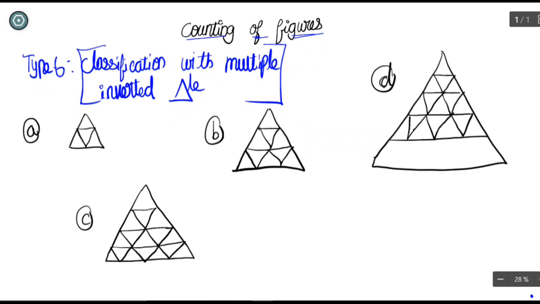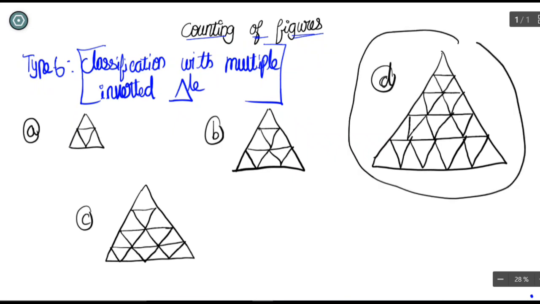So am I drawing it correctly? I hope yes. So you have to get 4 here. So how is it possible for you to count this in traditional method? I don't think so, and I won't try this even for this thing counting traditional method. Let us see how to solve this concept.